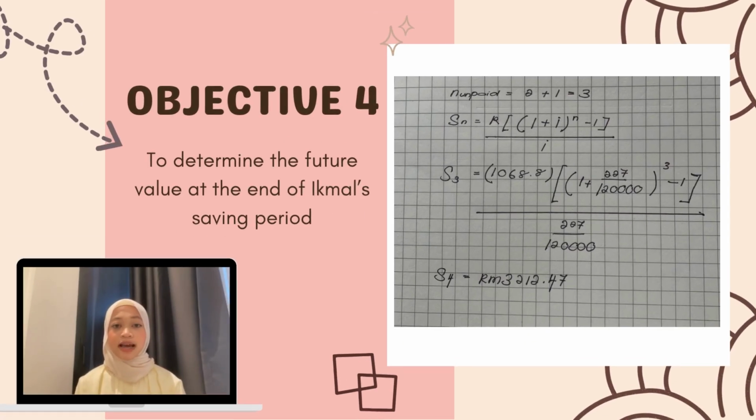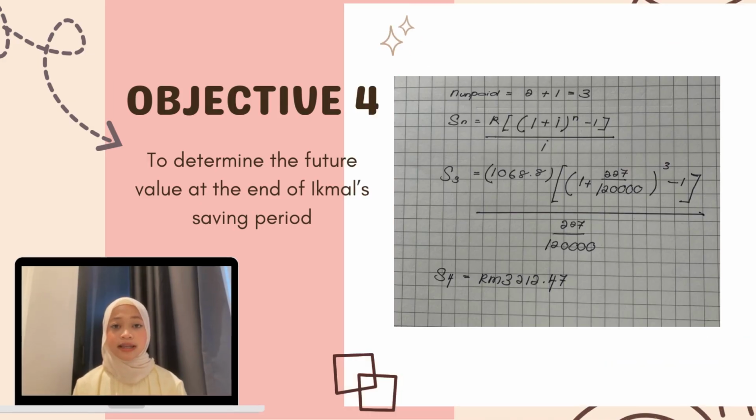So next I will explain for objective 4. The formula is S3 equal open bracket 1,068.8 cent close bracket and open bracket 2 times 1 plus 227 over 120,000 close bracket to the power of minus 1 close bracket over 227 over 120,000, and the answer is S3 equal RM3,212 ringgit point 47 cent.